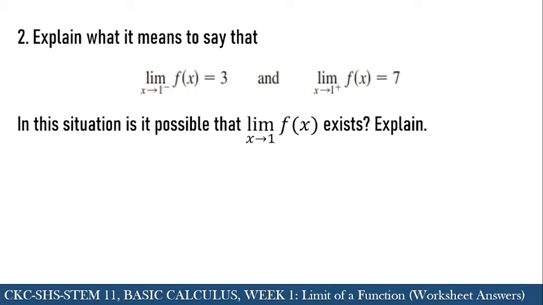So as you can see, the rule for a limit to exist is that the right hand side limit must be equal to the left hand side limit for us to be able to say that the limit exists. In this case, we are approaching the same value, which is 1, but if you notice, we have the same function, but as we approach from the left, it will give us 3, and if we approach from the right, it will give us 7, which is not equal. So since it is not equal, it is not possible that this limit exists.